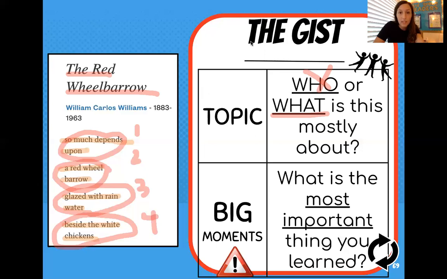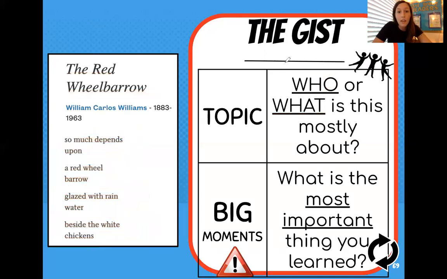Now, to think about our gist, we want to think about what else do we know about the red wheelbarrow? When we tell the gist, we want to use the important things we learned to retell. So if we retell this poem, we know we're going to talk about the red wheelbarrow. We know it's important. And what else can we say about the red wheelbarrow?